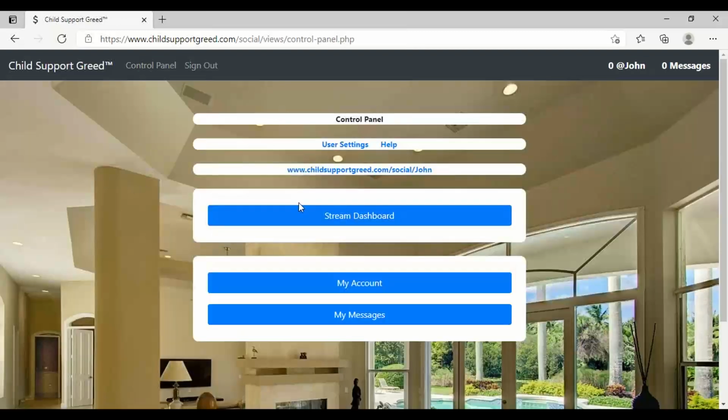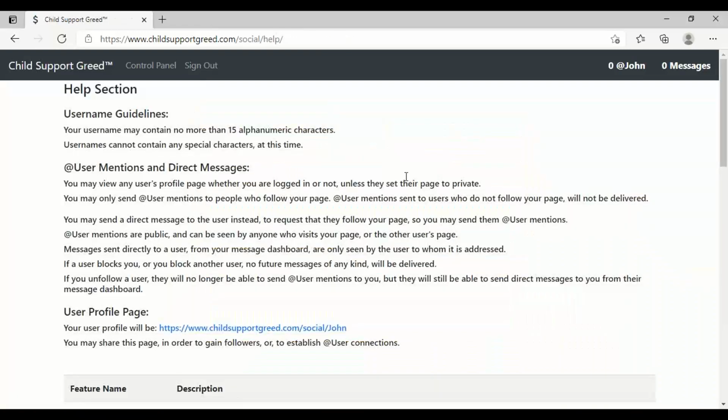So let's go to the control panel again. We looked at user settings. Now we're going to look at the help section. All right. So this help section is just like what it says. It tells you a few things. Username guidelines. Your username can have no more than 15 alphanumeric characters, right? You got to have at least 4, but no more than 15. So John has 4, so that's why it worked. You can use numbers or letters, but you can't use underscores, dashes, etc.